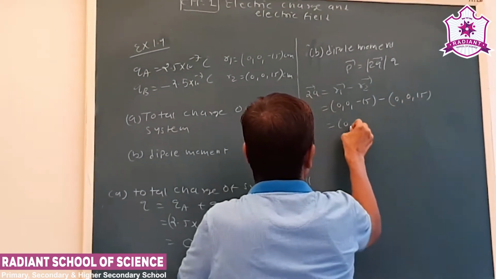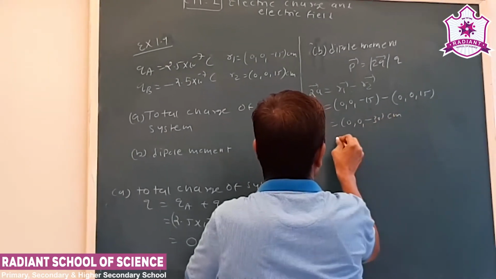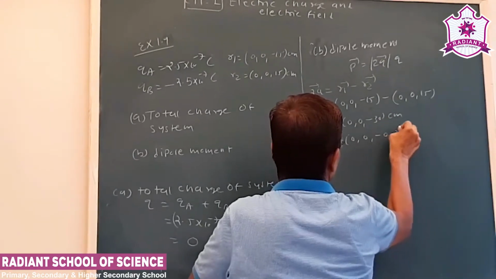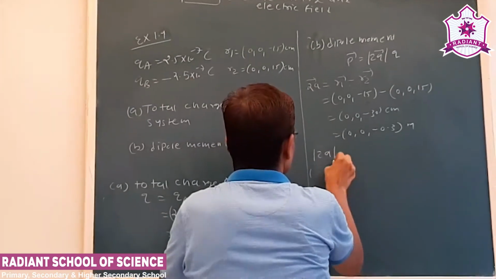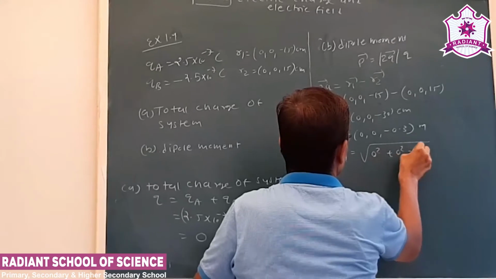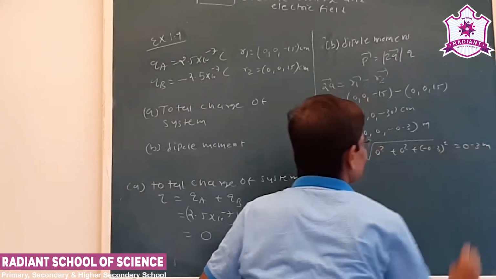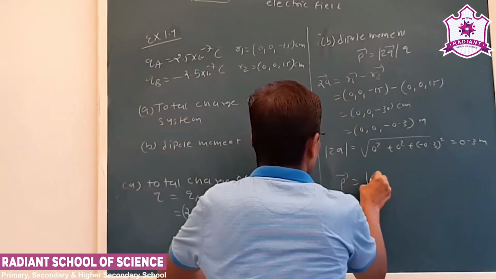That will make 0, 0 and minus 30 centimeter. Now see the magnitude of the distance. Now the dipole moment P is equal to 2A into Q.